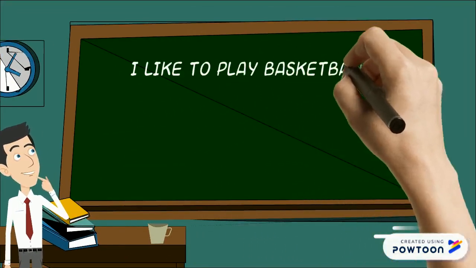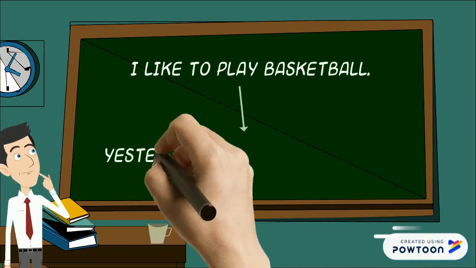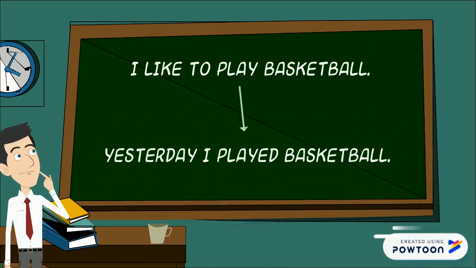Let's look at these sentences. I like to play basketball. That's in the present tense. Our verb play is in present tense. To make it past tense, we would say yesterday I played basketball. We would just add ed to the end of our verb.